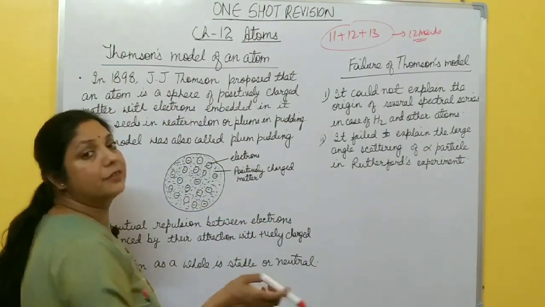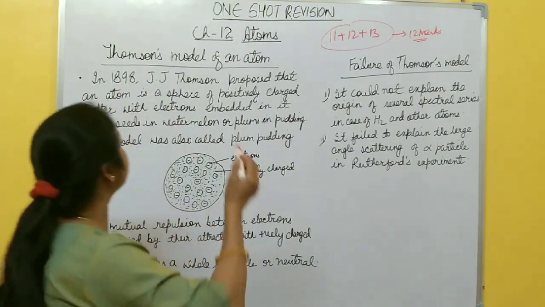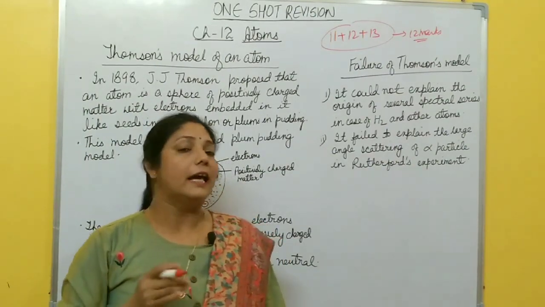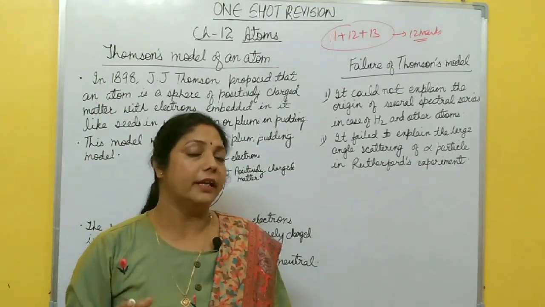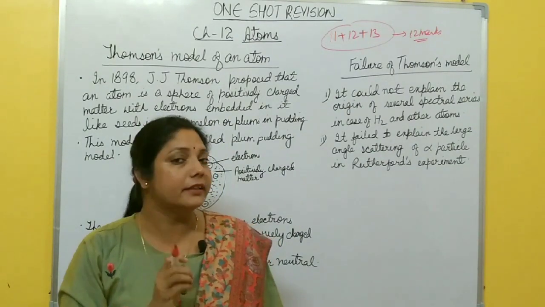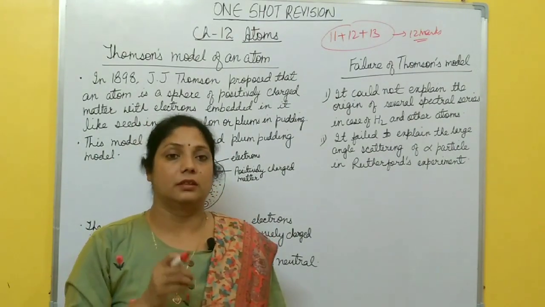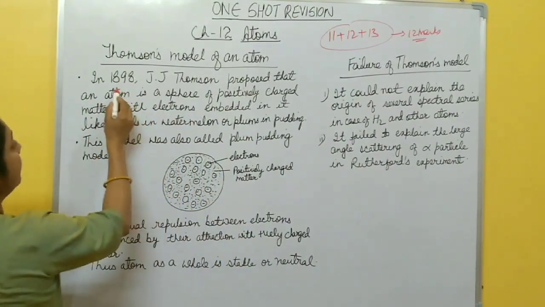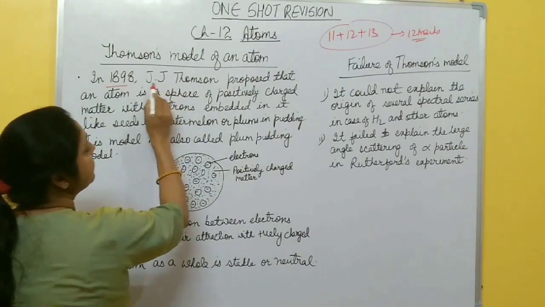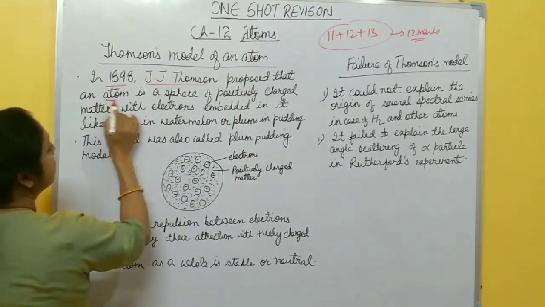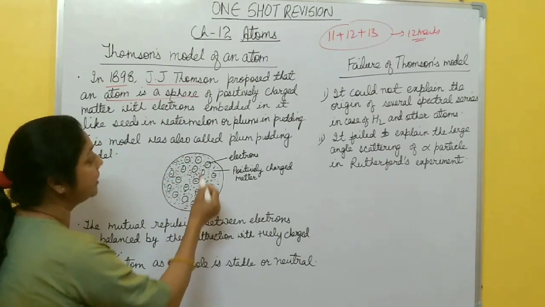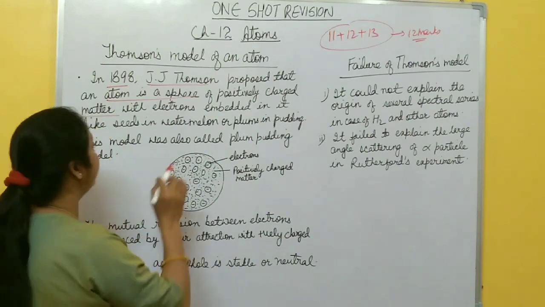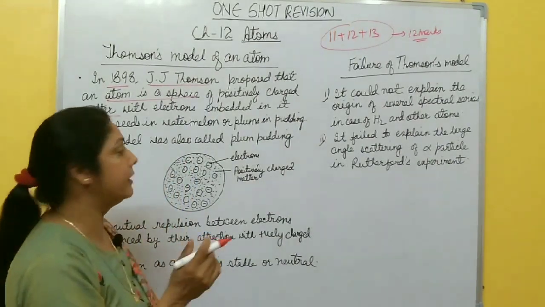So after discovery of electron, this scientist, J.J. Thomson, suggested that as atom is electrically neutral, right, and if electrons are present inside the atom, then there must be some positive charge also, so that it becomes stable and neutral. So in 1898, J.J. Thomson proposed that atom is a sphere of positively charged matter with electrons embedded in it, like seeds in watermelon.